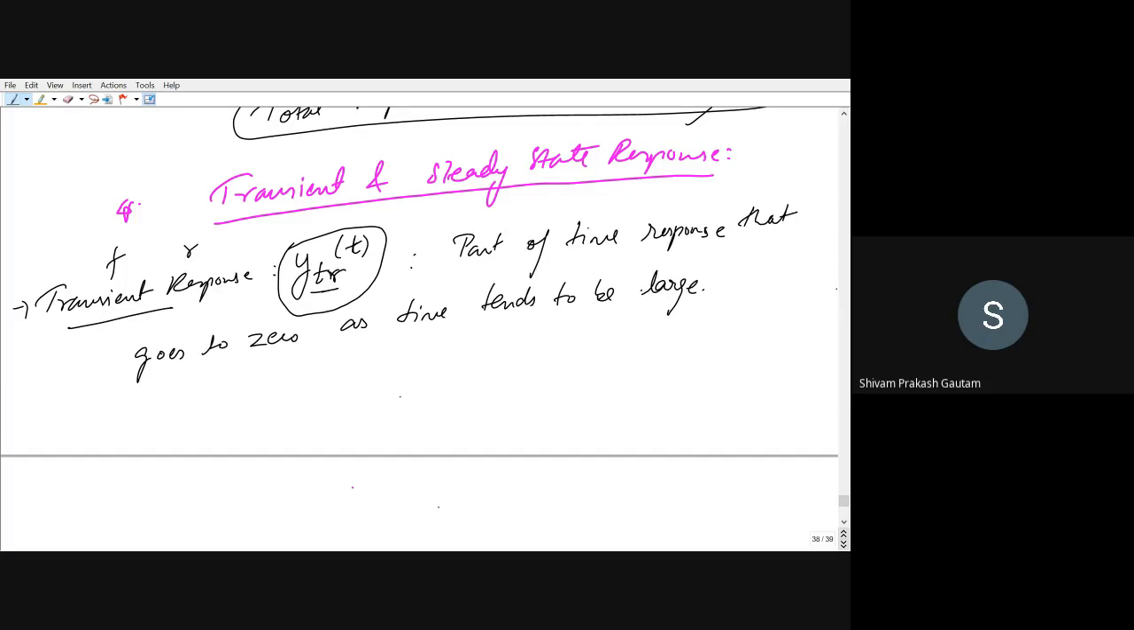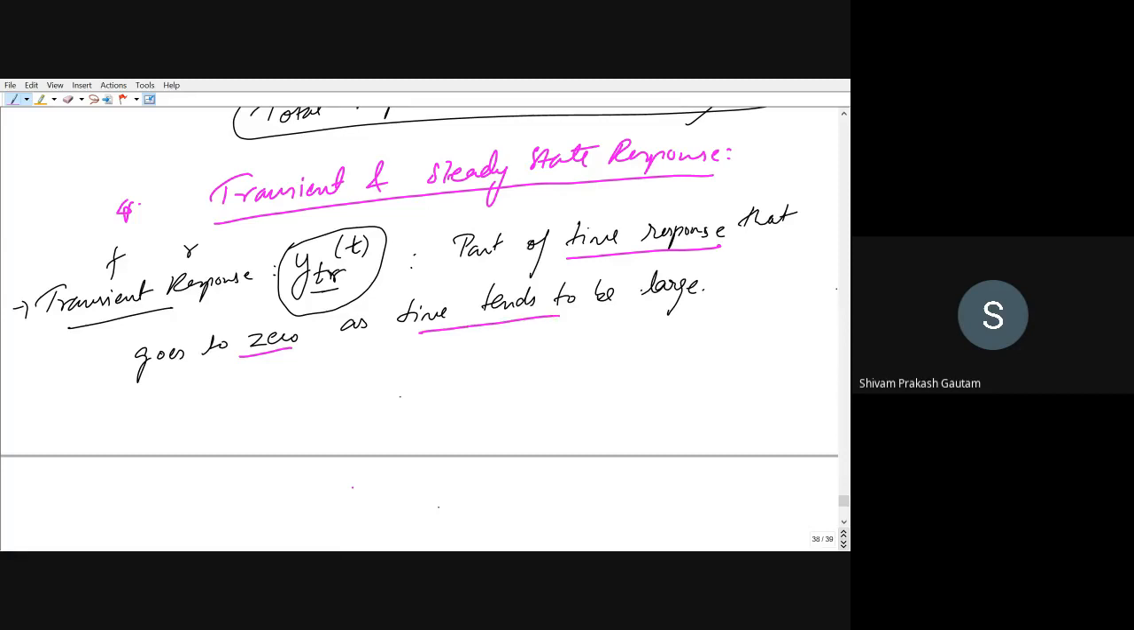Transient response can be tied to any effect that affects the equilibrium of a system. So transient response is the part of the time response that goes to zero as time tends to be large, right?